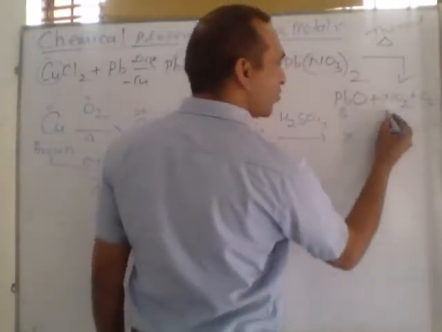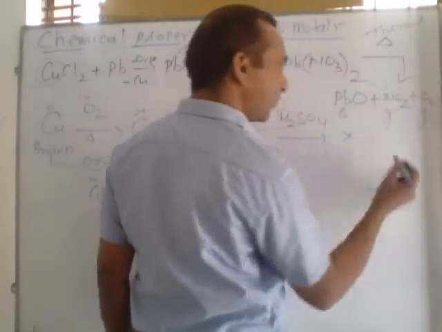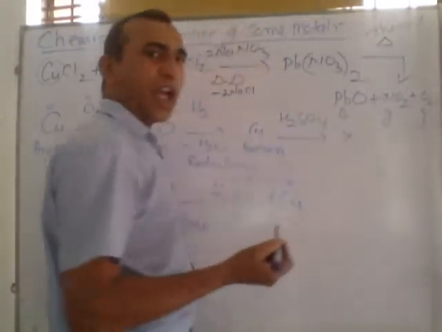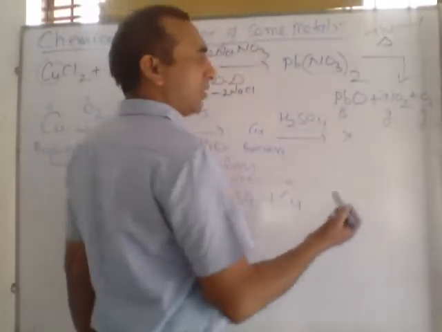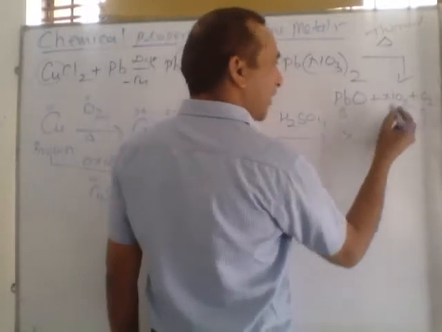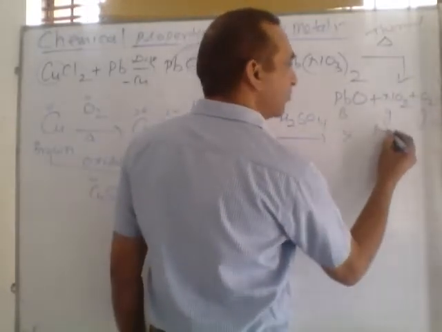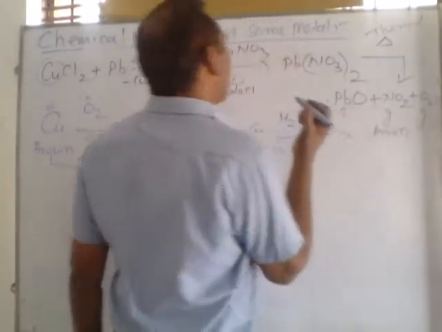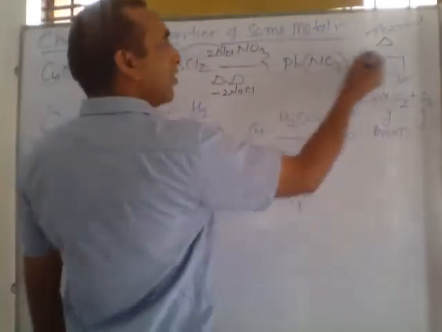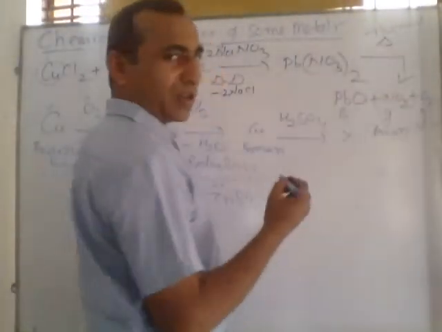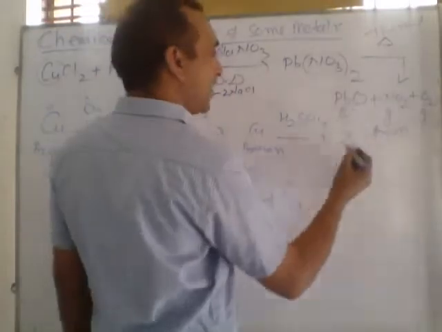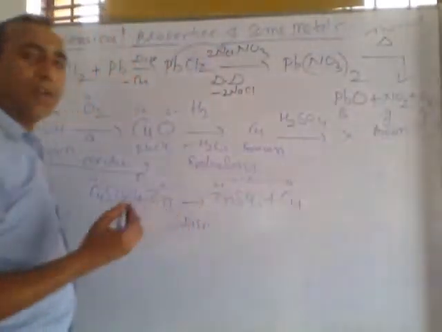gas. Do you know these two are gases? Oxygen gas helps in combustion, but the color of NO2 gas is brown. In exam papers, they ask that there is a compound, on heating a brown color gas is produced. Identify the gas. The gas is NO2, nitrogen dioxide.